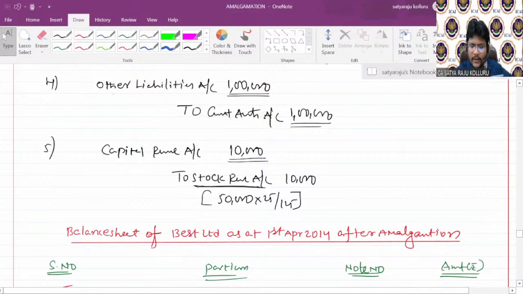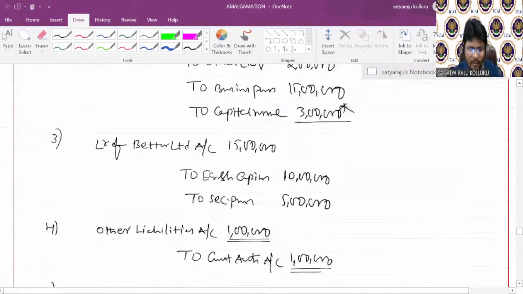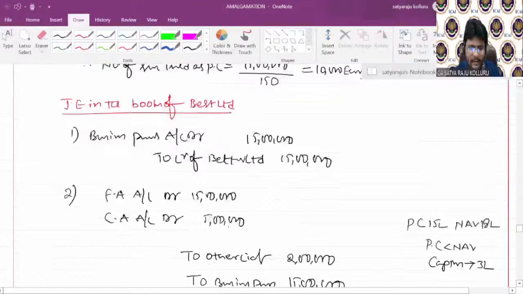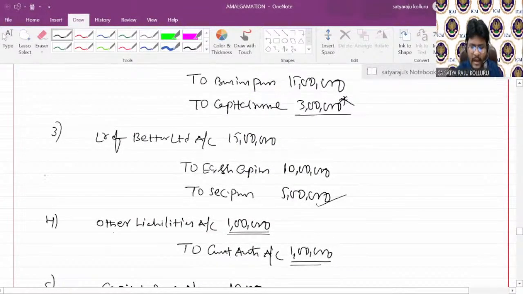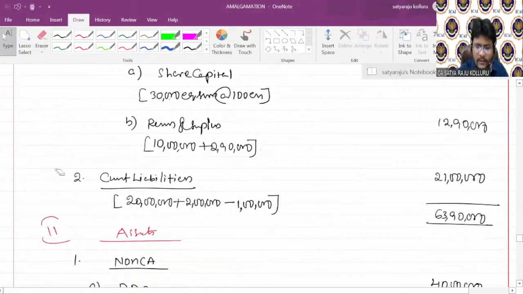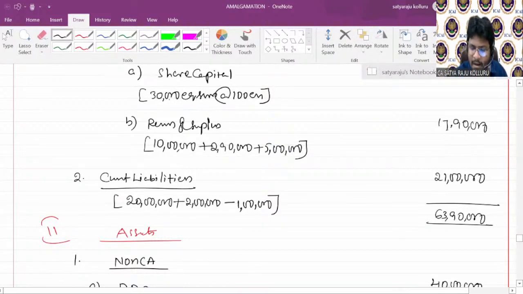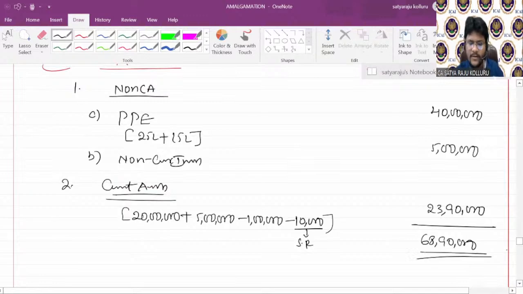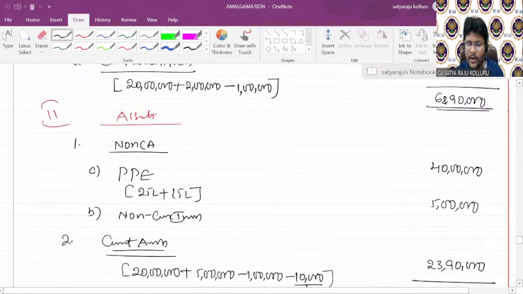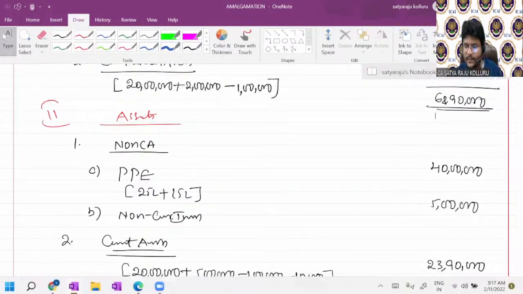Sir, you are not taking securities premium. I think so. Securities premium not considered. You are absolutely fine, guys. You are absolutely right. Yes, securities premium is there here, which is 5 lakhs. You can increase. That is the difference. So securities premium, you can add it. Just now I found that I ignored securities premium. Anyway, the balance sheet was not tallied. Now I am rectifying, which is 17 lakh 90,000. So the total is 68 lakh 90,000. Now it is tallying. Am I right? This is the end of problem number 5, guys.